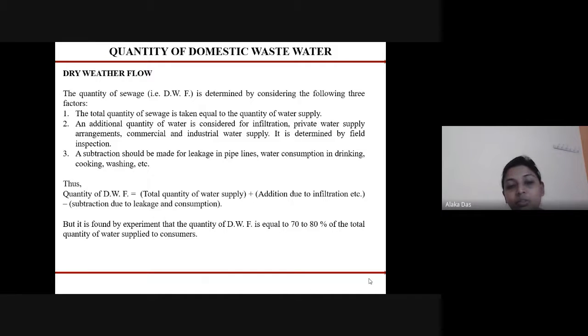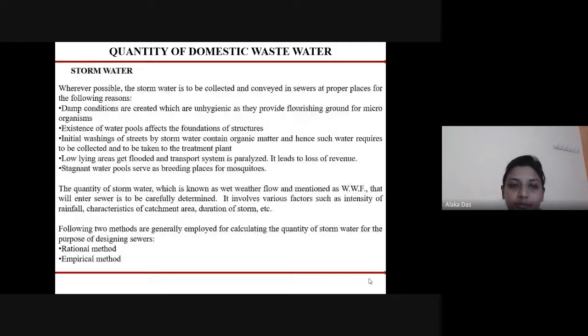Next, the subtraction is also made for the leakage in the pipelines and the water consumption in drinking, cooking, washing, etc. So the quantity of dry weather flow will be equal to the total quantity of water supplied plus the addition due to infiltration minus the subtraction due to leakage and consumption. But from various experiments and studies, it is found that the quantity of dry weather flow is equal to 70 to 80% of the total quantity of water that is supplied to the consumers.